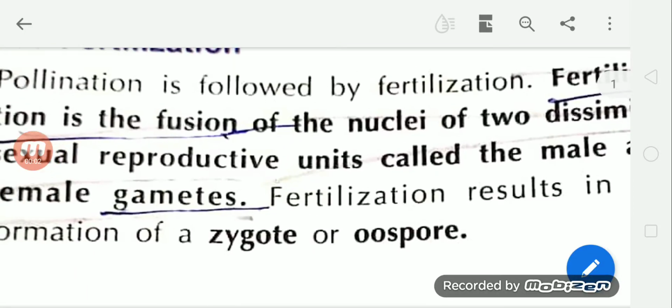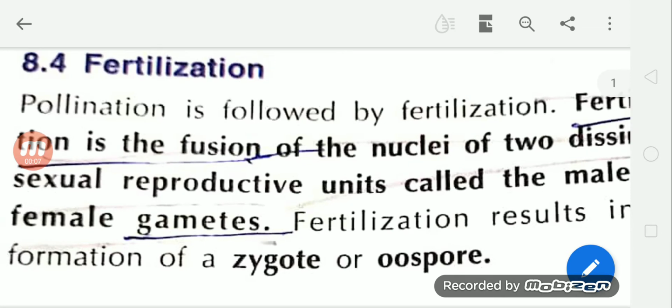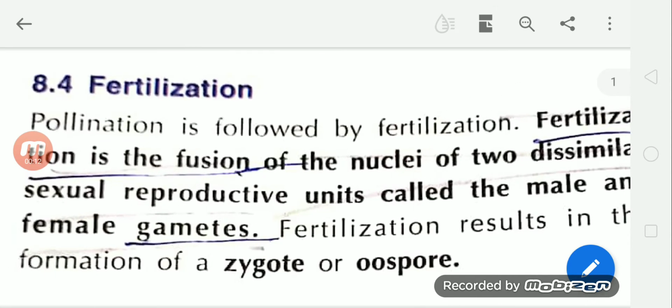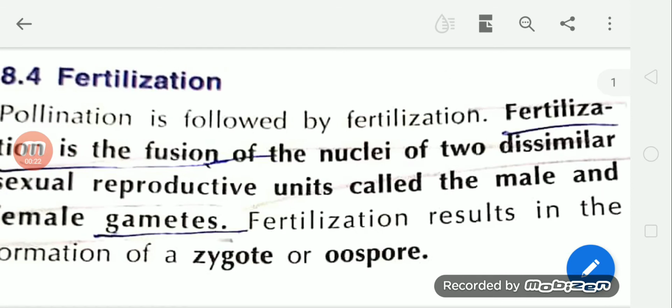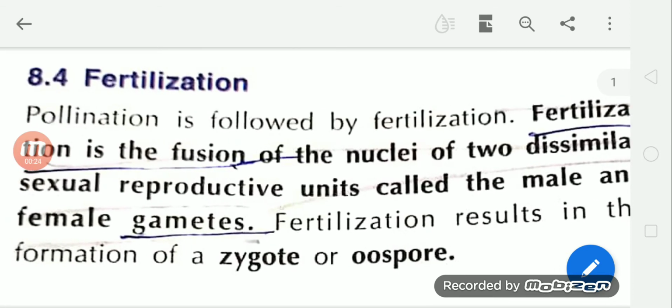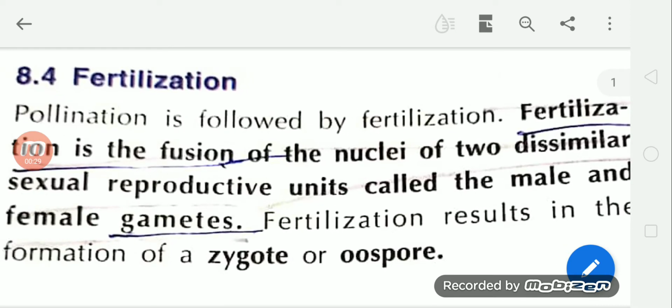In this video, we are talking about fertilization in plants. Pollination is followed by fertilization. Fertilization is the fusion of the nuclei of two dissimilar sexual reproductive units called the male and the female gametes. Fertilization results in the formation of a zygote or oospore.